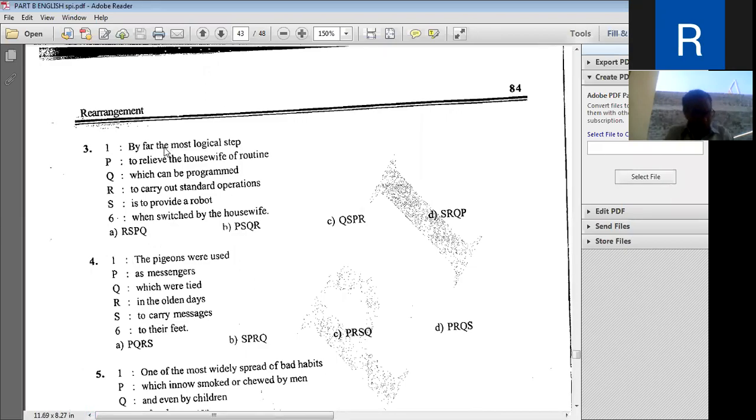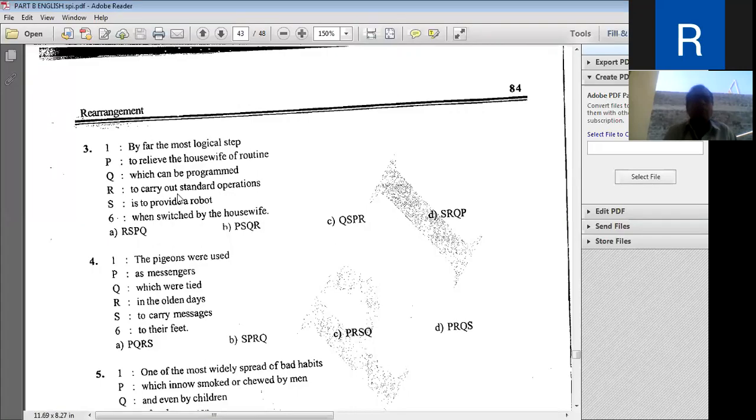Then, number 3: by far the most logical step to relieve the housewife of a routine which can be programmed to carry out standard operations is to provide a robot when switched on by the housewife. Here, the robot is used to give relief to the housewife from her routine work. This is the central idea of this sentence.